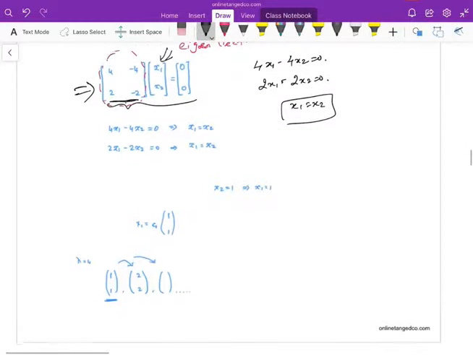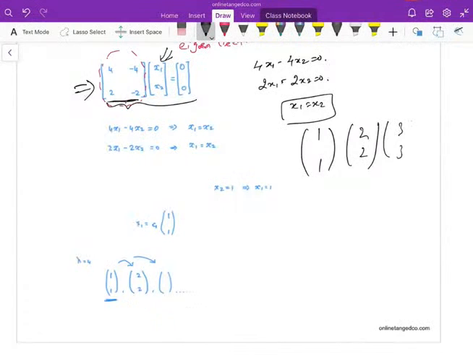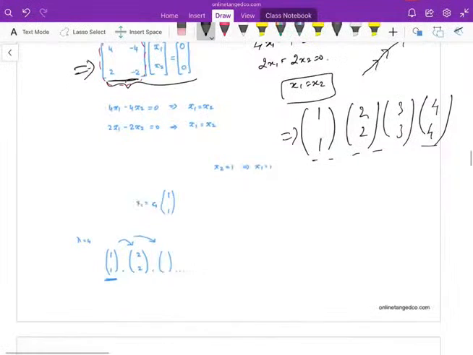That is the condition. As I mentioned earlier, an eigenvector is any arbitrary direction, not a unique value. So if you choose x1 as 1, x2 is also 1; 2, 2; 3, 3; 4, 4. Because all of these vectors are in the same direction. These are your eigenvector directions. So these are your eigenvectors.